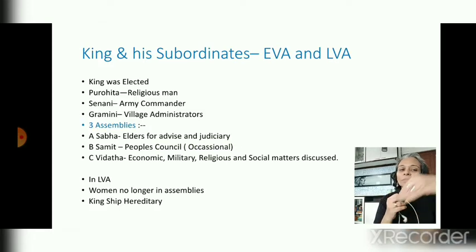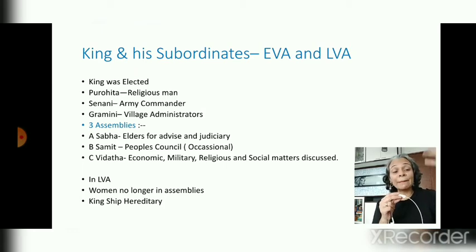Now, let's come to the second point of administration, that is the king. Who was the king? The king was a person who was elected among all the people who were living in the entire Jana. So he was an elected person. Now, this is in the early Vedic age.